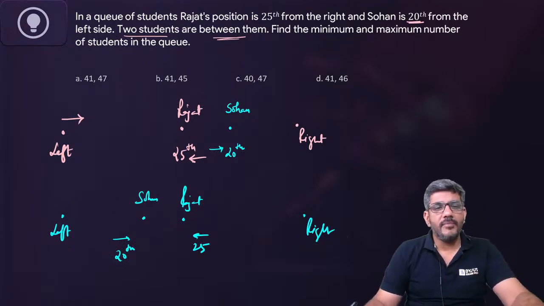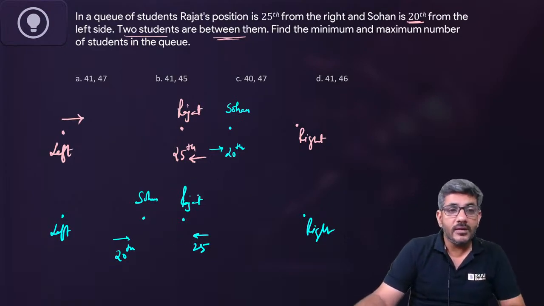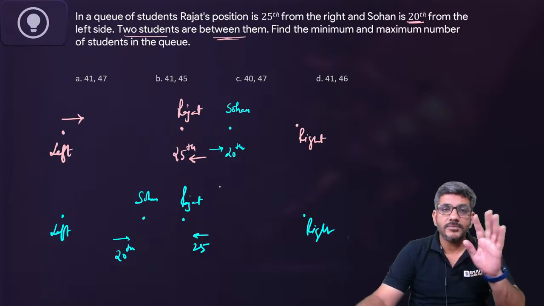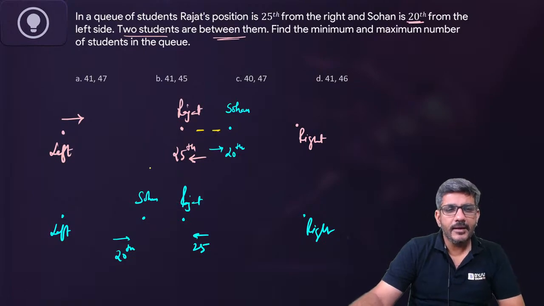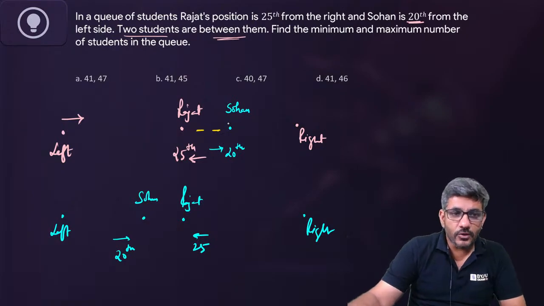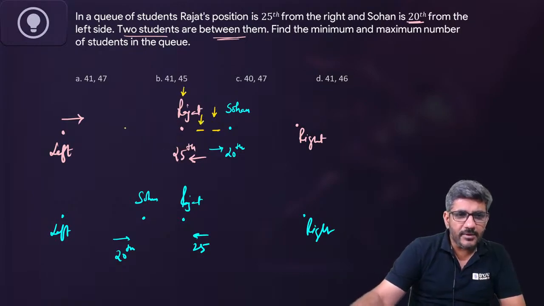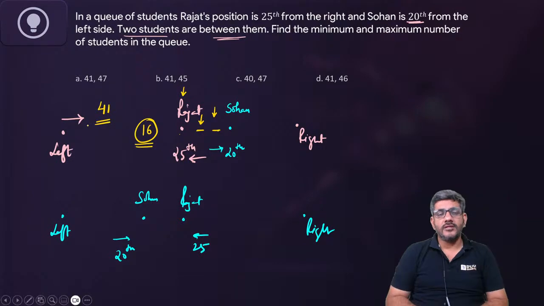Question is asking you to find the minimum and maximum number of students in the queue. Queue में लोग कितने हैं? And there are two people between Rajat and Sohan. उन दोनों के बीच में दो लोग हैं. First scenario, if there are two people between them: Sohan is 20th from the left, so this guy is 19th, this guy is 18th, this guy Rajat is 17th. That means above Rajat there are 16 more people. So from the right Rajat is 25th and there are 16 more people. By that logic I will have 41 people in the queue.